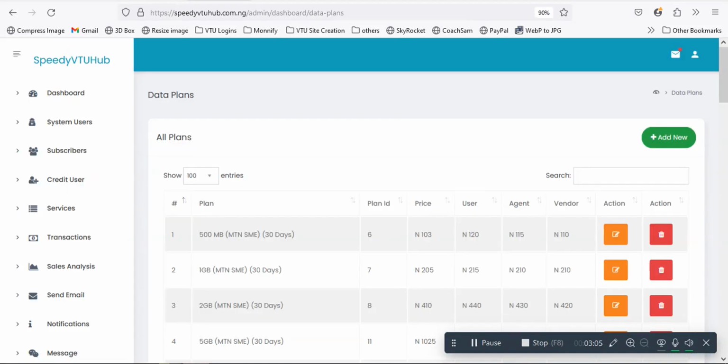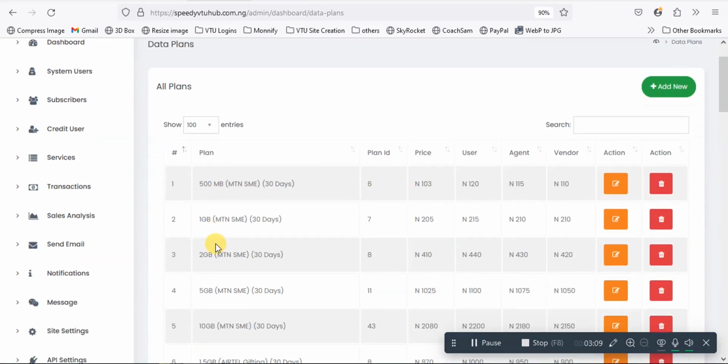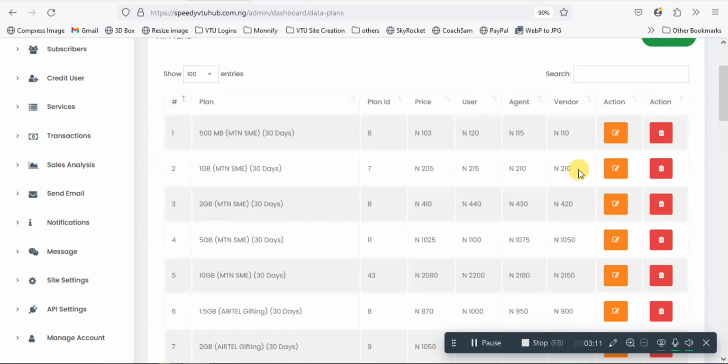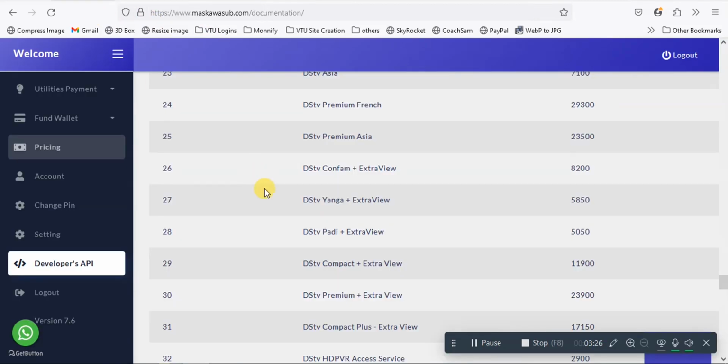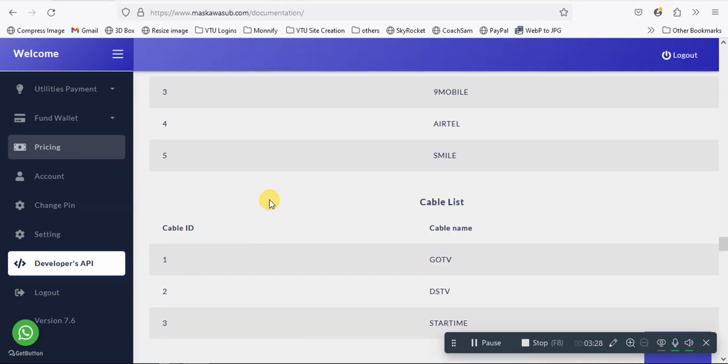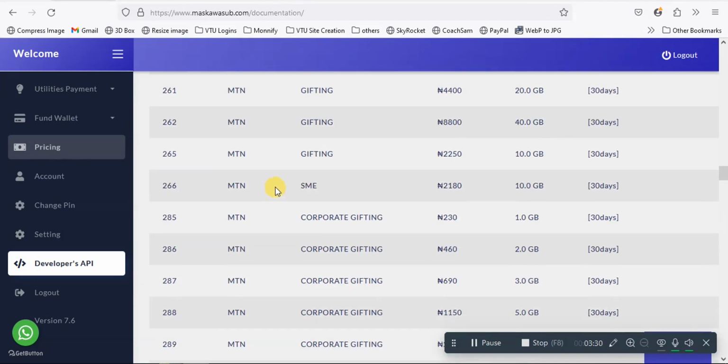So you come here to your data plan. Let's look for MTN 1 gig. You click on edit. So 217, you're going to put buying price as 217. SME 1 gig, this is SME, right? 30 days. Then you come to Mascawa Swap API documentation and look for MTN SME 1 gig.